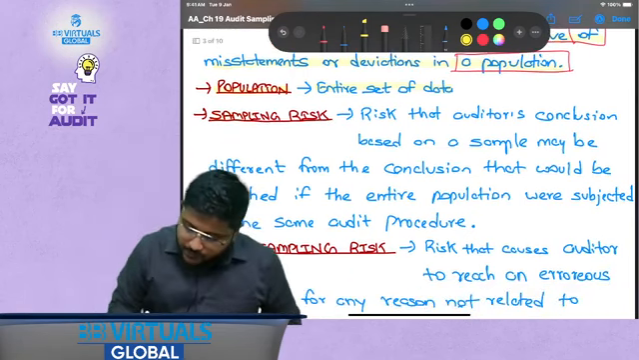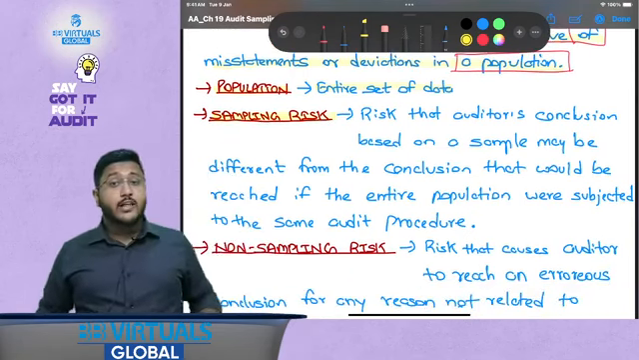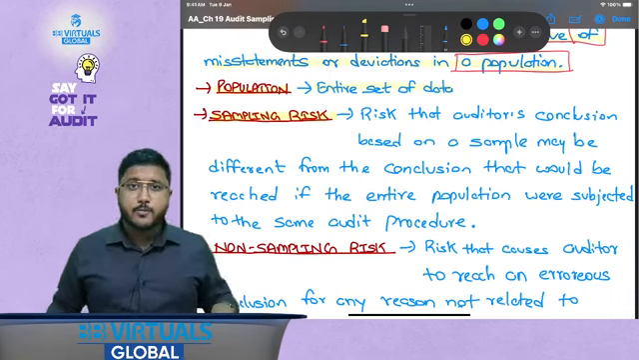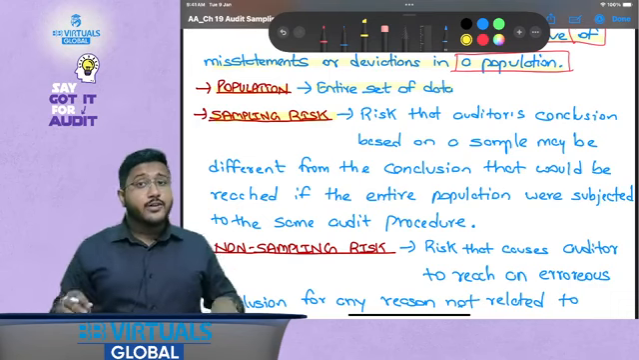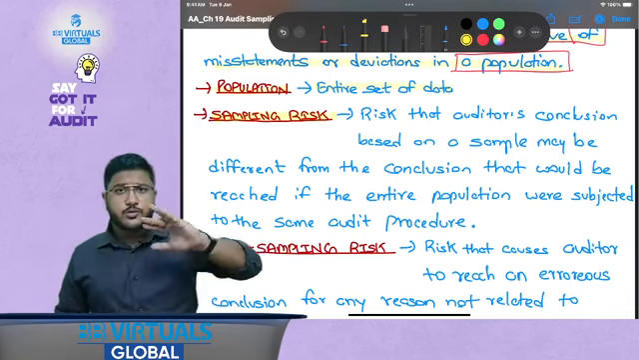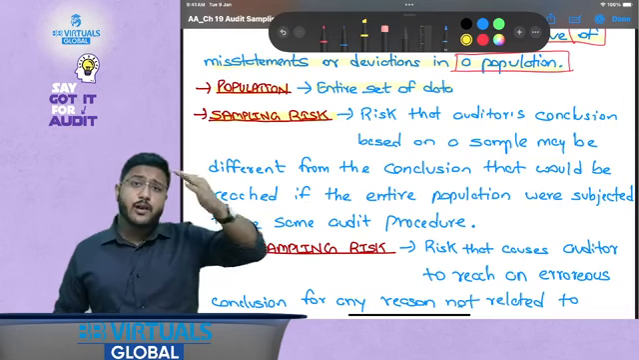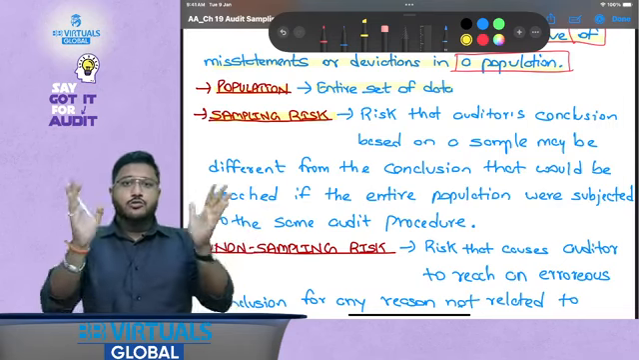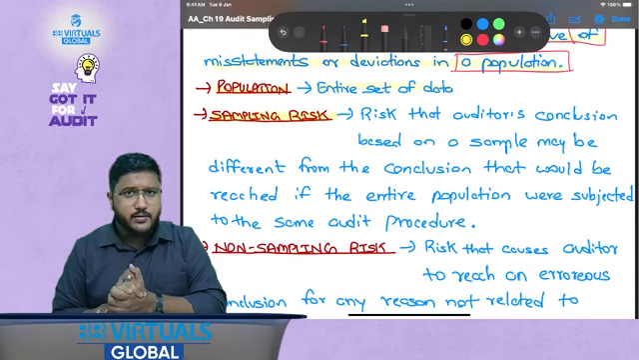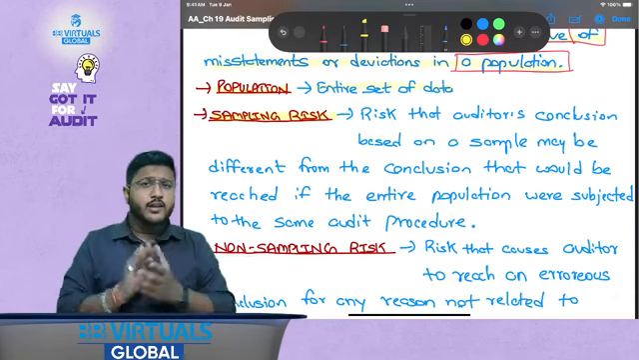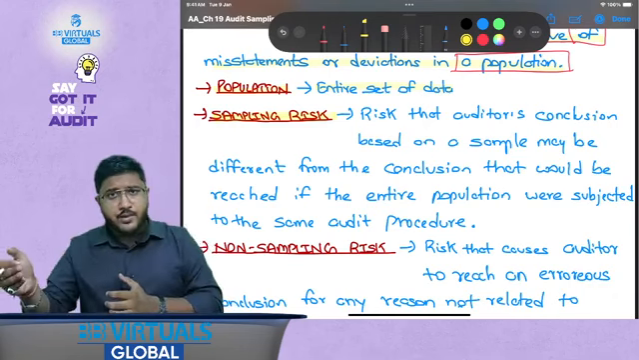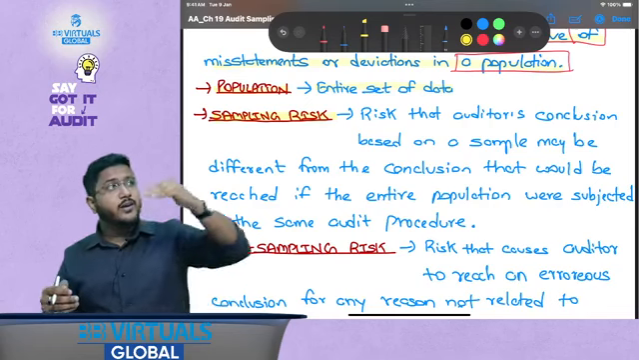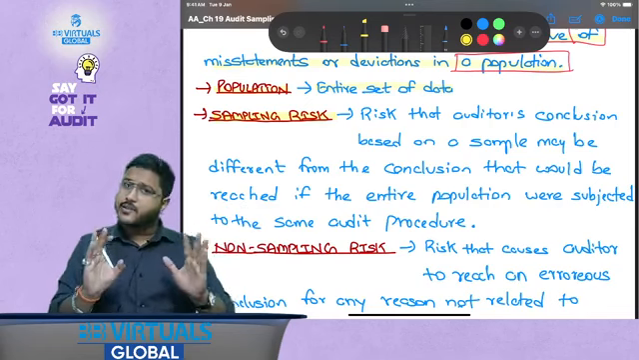Then when I say sampling risk, what is sampling risk? The conclusion that has been derived by verifying the samples, and the conclusion that would have been derived if the audit procedure were applied to the entire population. The risk that these two conclusions might be different is called sampling risk. In simple words, the risk that the conclusion derived by verifying the samples and the conclusion that would have been derived by verifying the entire population differ, that is called sampling risk.